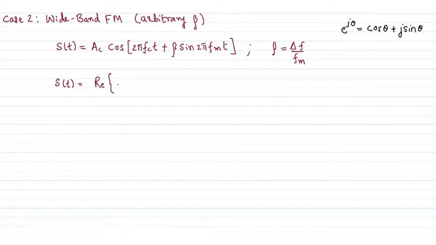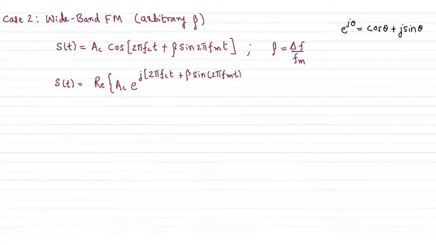So this is the real part of AC exponential, of course this is j times 2 pi FC t plus beta times sine 2 pi FM t. So this can alternatively be written in this fashion.